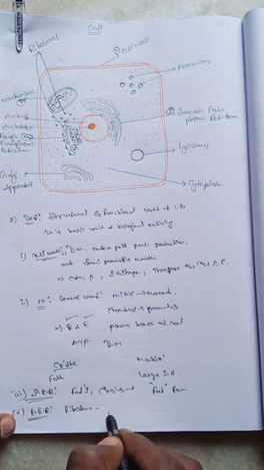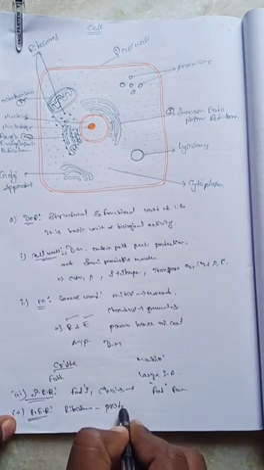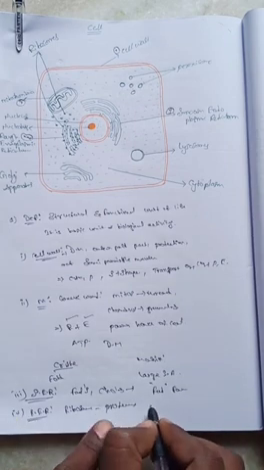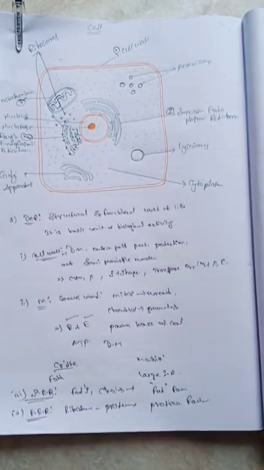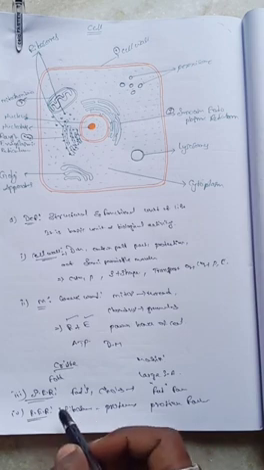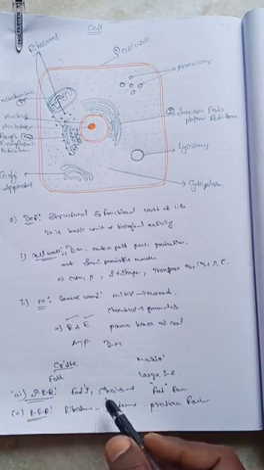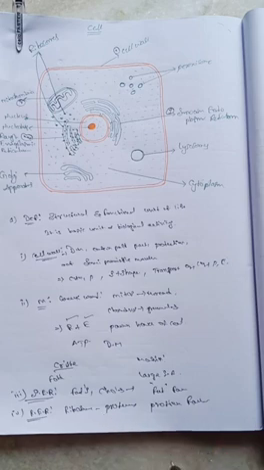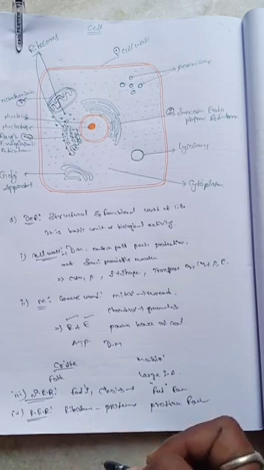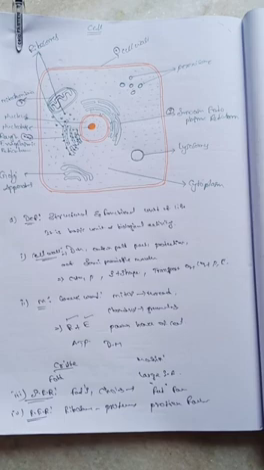It is involved in the synthesis of proteins. It is a protein factory. So the smooth endoplasmic reticulum synthesizes fat substances, and the rough endoplasmic reticulum synthesizes protein substances. That is the main difference between them.